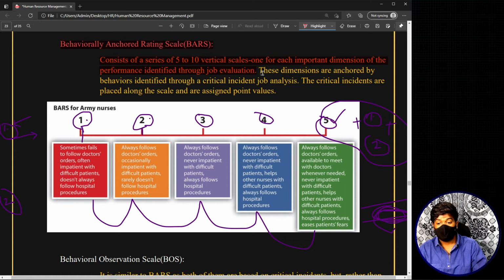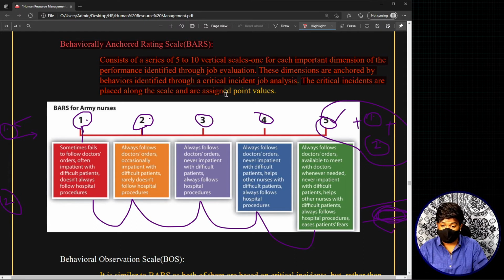So these dimensions are anchored by behaviors identified through a critical incident job analysis. I told you, right? Now, the critical incidents are placed along the scale and assigned point values. On the scale they will place these critical incidents, or behavior-related detailed descriptions, and they will be assigned point values. This is basically the method of the behaviorally anchored rating scale. Very important method, and one of the most used methods in organizations for performance appraisal.